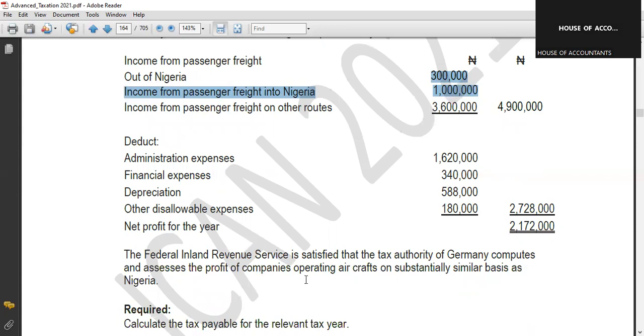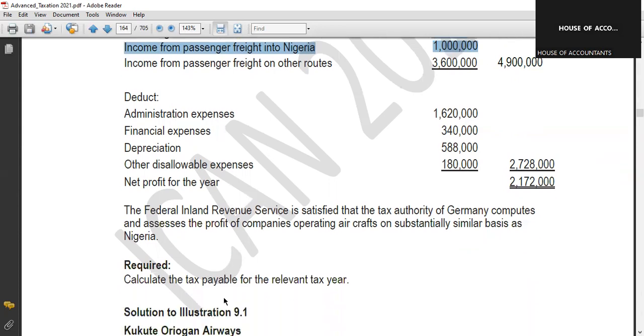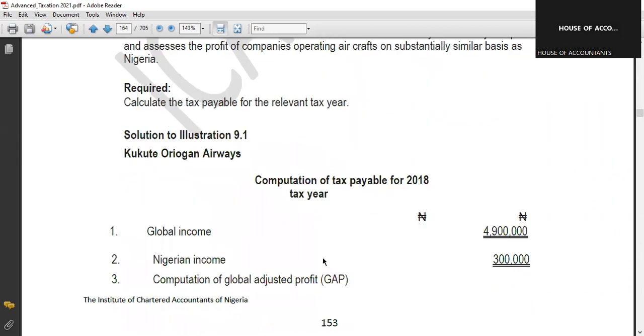Don't forget, the first thing we said is that what they have computed over there must be almost the same thing, substantially similar to the way we compute our own before we agree on what to do with that. So calculate the tax payable for the relevant tax year. So we'll be looking at this step by step together.